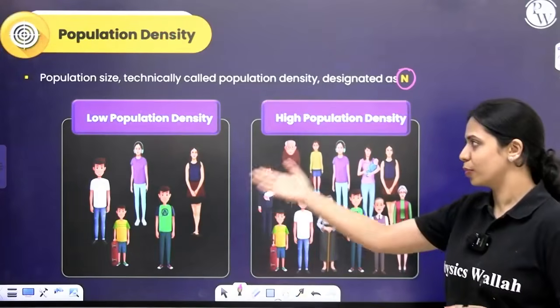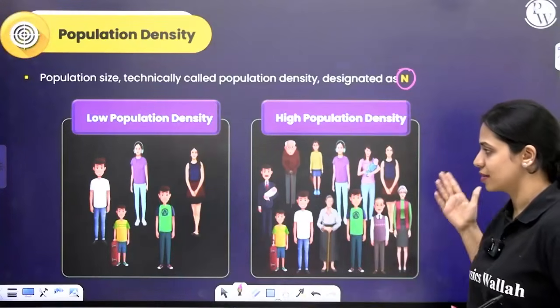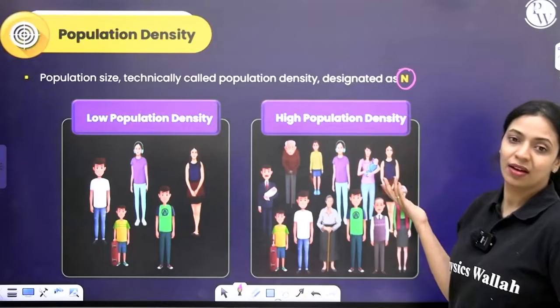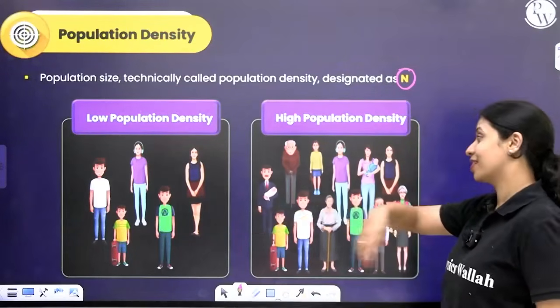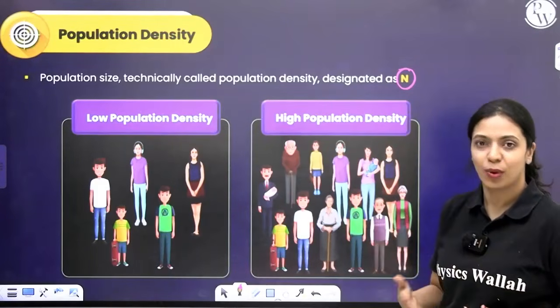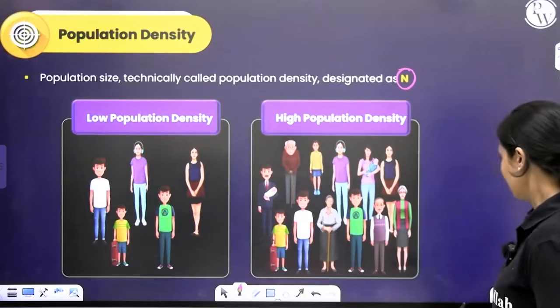I want you to notice both these diagrams and compare. The area is the same. There are more individuals here, comparatively less individuals here. There are less individuals here and comparatively more individuals here. Whenever there are more individuals, that means the population density is high. Okay?